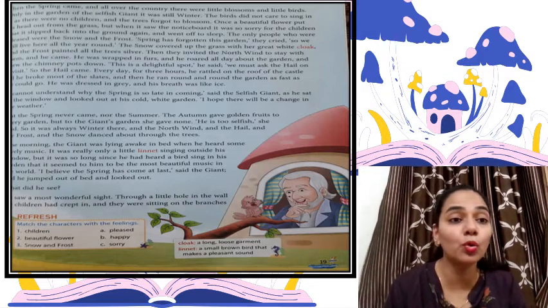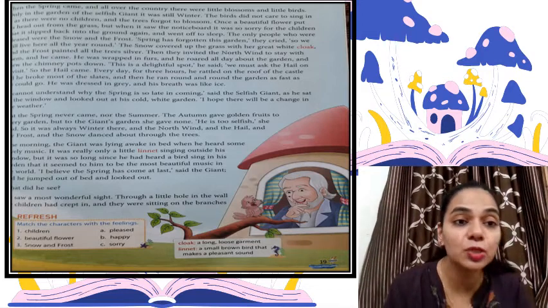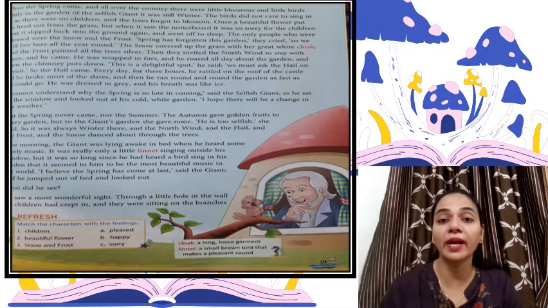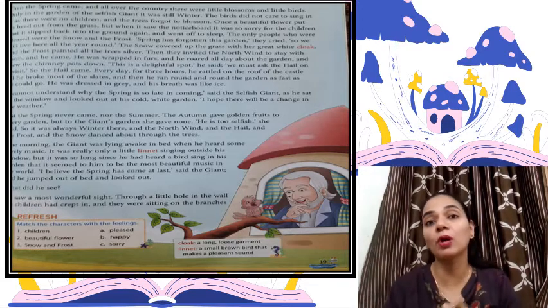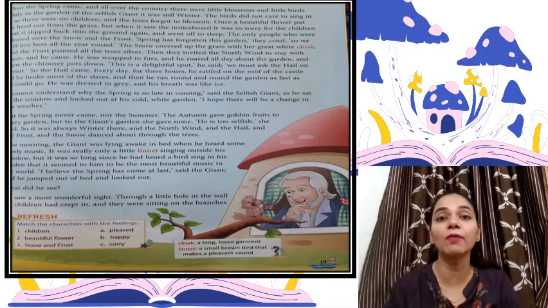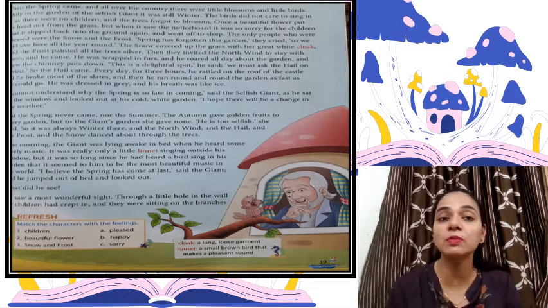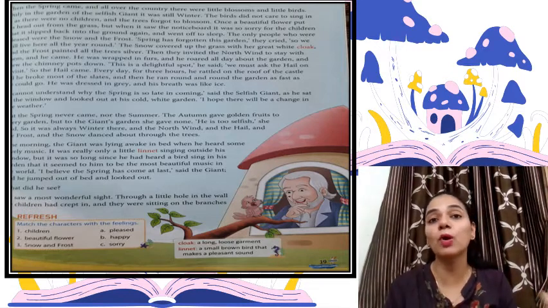The only people who were pleased were the snow and the frost, right? So there were only snow and frost in his garden, right? And there was no spring, no blossoms, no flowers, right? So it was winter. It was winter in his garden.